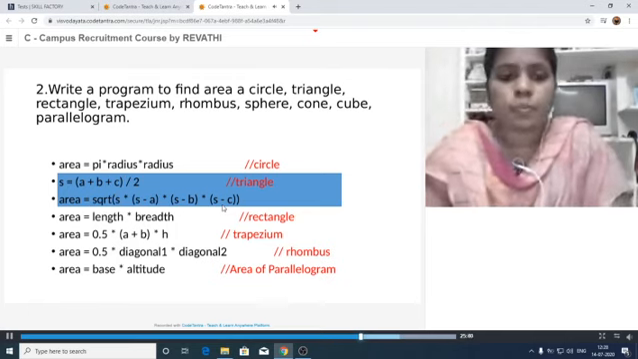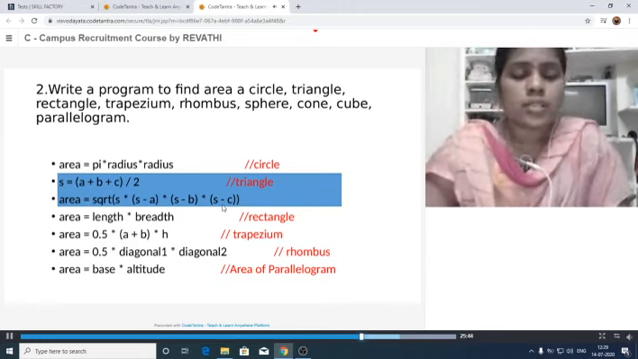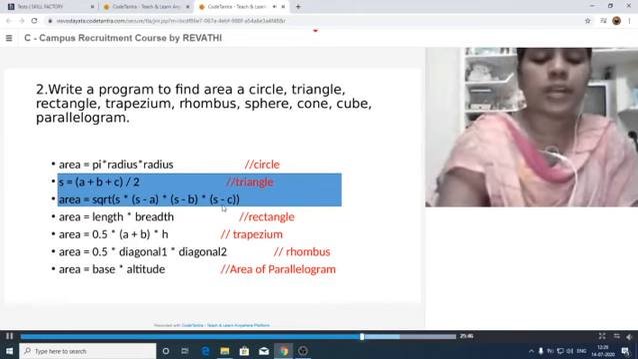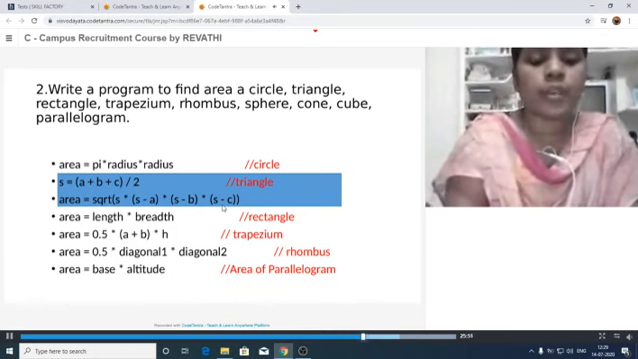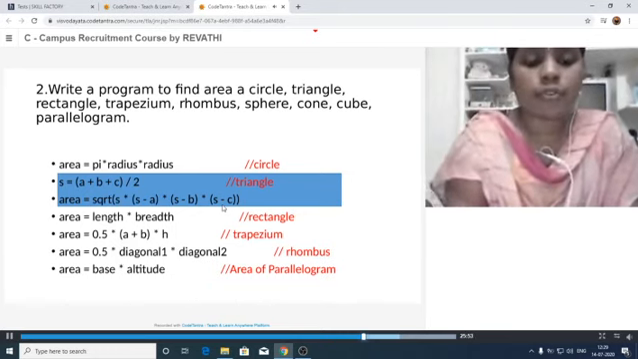Let us take the new file, new, and save. First write down the comment lines. This is the program for area of a circle.